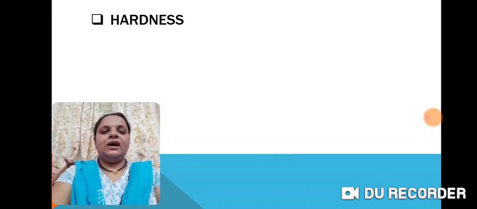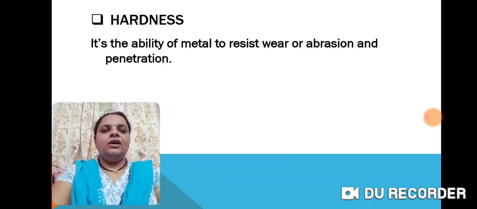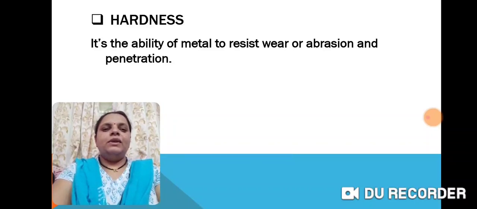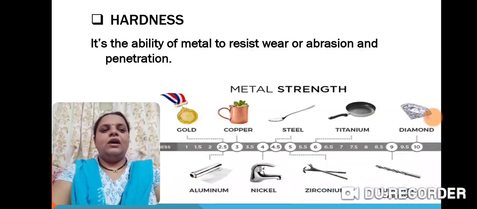Next property is hardness. As its name indicates, a metal which is hard has the ability to resist wear or abrasion and penetration. Means a metal's ability to resist abrasion or penetration is called hardness. According to hardness, metals can have different strength.